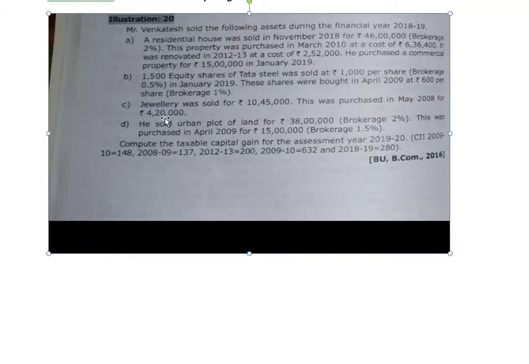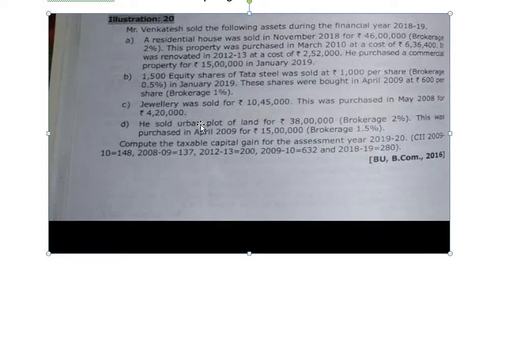Third one, jewelry was sold for rupees 10,45,000. This was purchased in May 2008 for 4,20,000. All the assets were sold in 2018-19. Here, even for the jewelry sale, if no date is mentioned, you have to consider financial year 18-19. So 10,45,000 is the sales consideration.